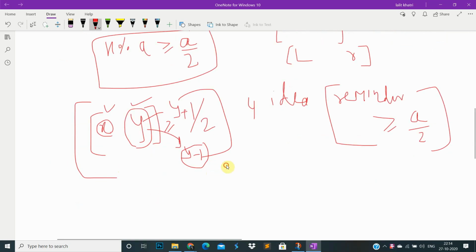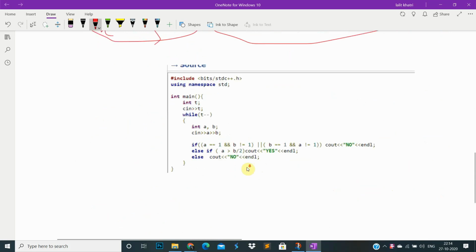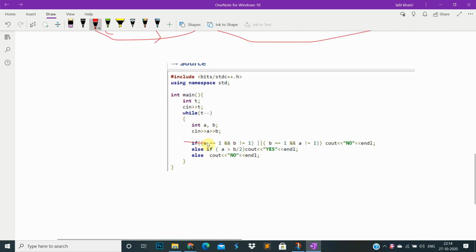But we don't consider x equal to 1 or y equal to 1, though the case may occur where x is equal to 1 or y is equal to 1, and that is permissible. So this is our code. If it is 1 1, we just check the condition for 1, and it will be not. Else if a is greater than b by 2, then the answer is okay.